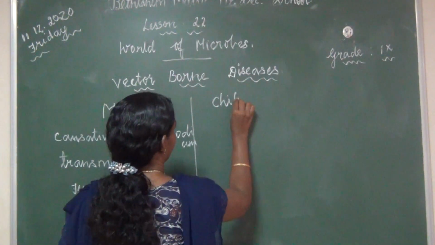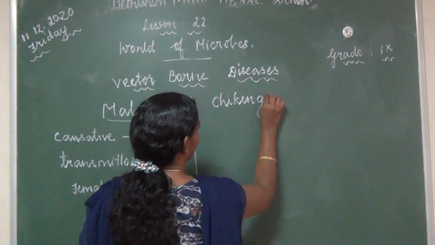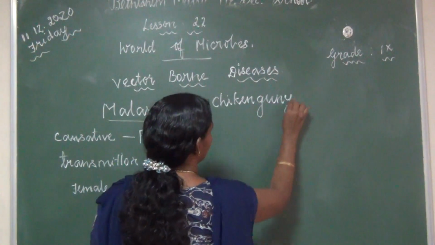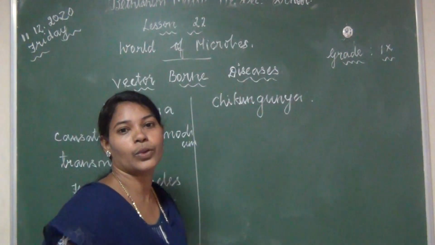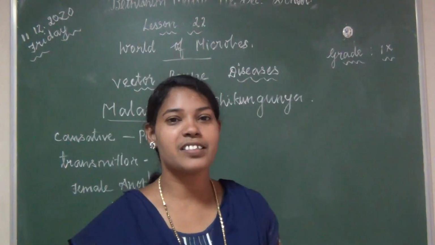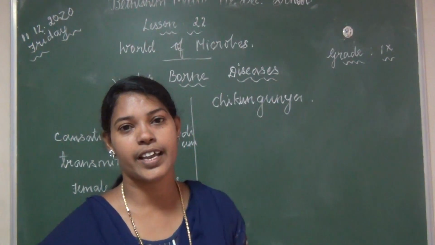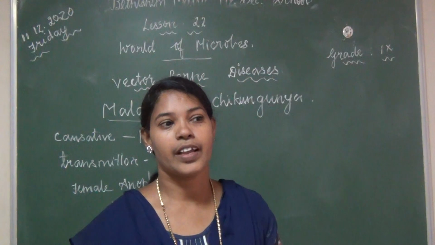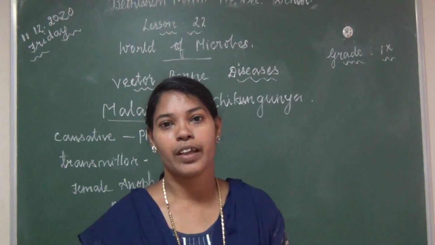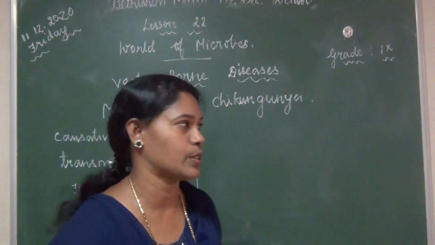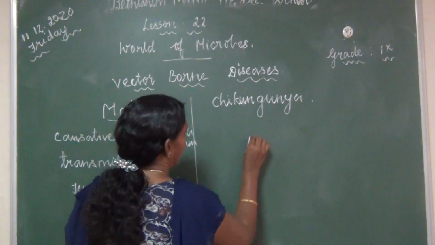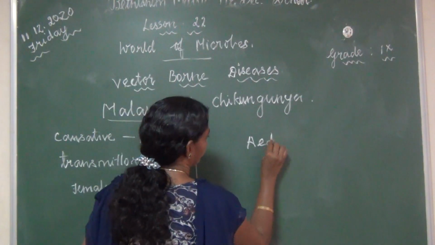Chikungunya. Okay. It is caused by a virus. It is transmitted by the bite of an infected Aedes aegypti mosquito.